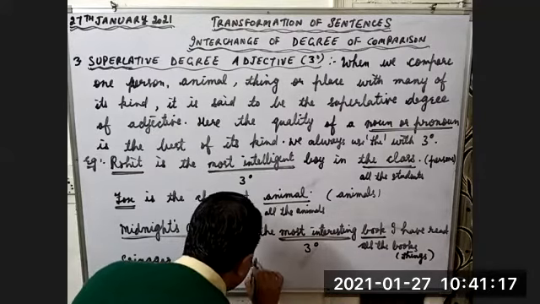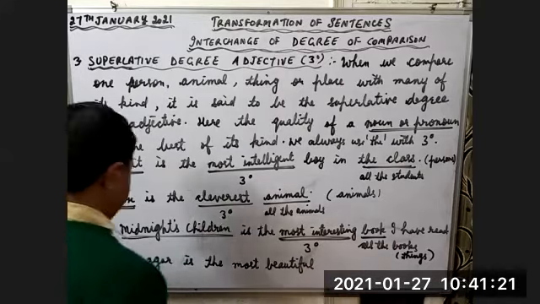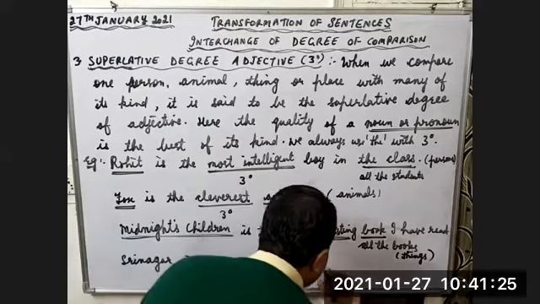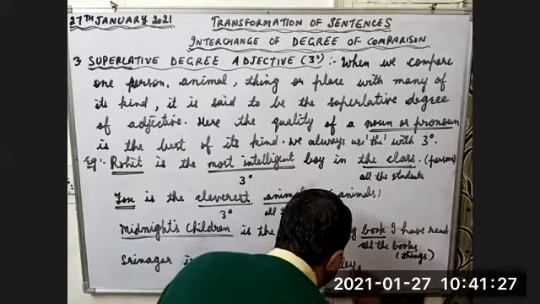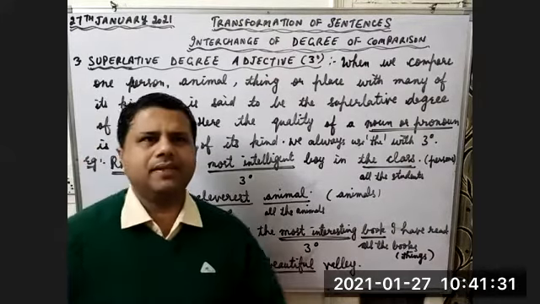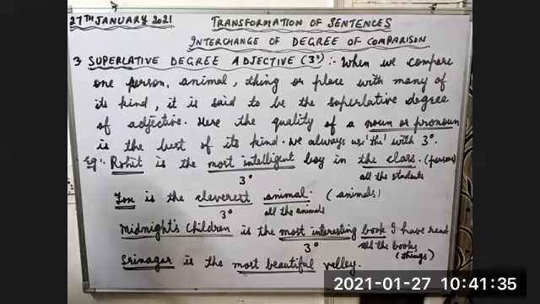Sir, 10 minutes are left. Okay. Most beautiful. Srinagar is the most beautiful place that I have visited. Valley. Valley is when a place is covered with hills or mountains. What is Srinagar? Srinagar is a place.